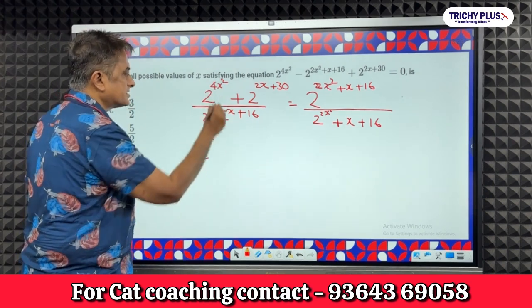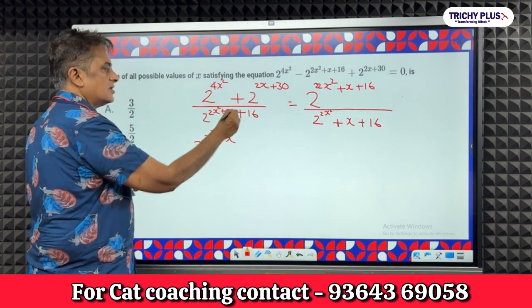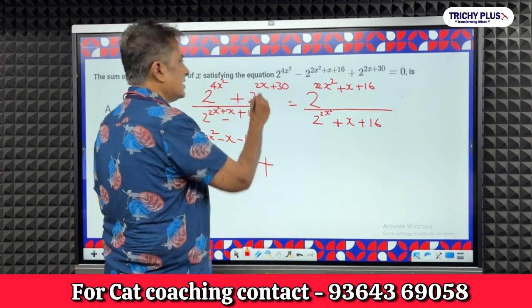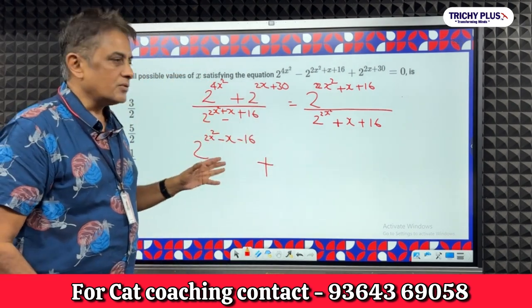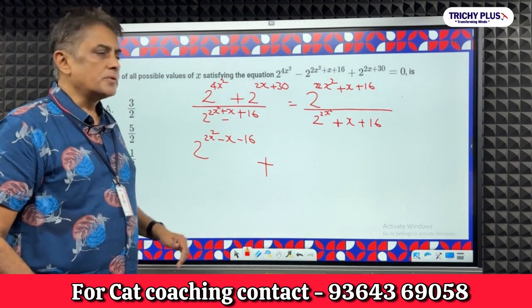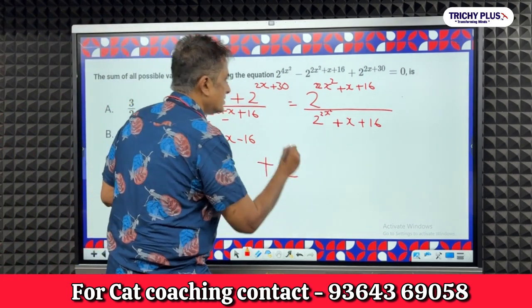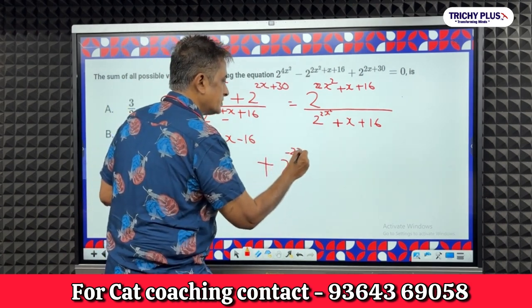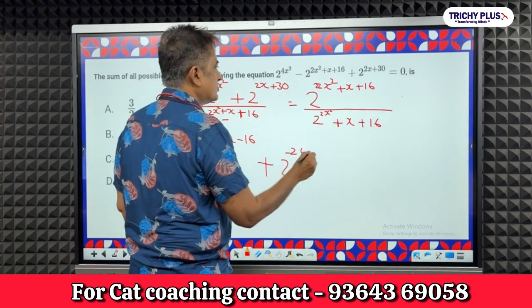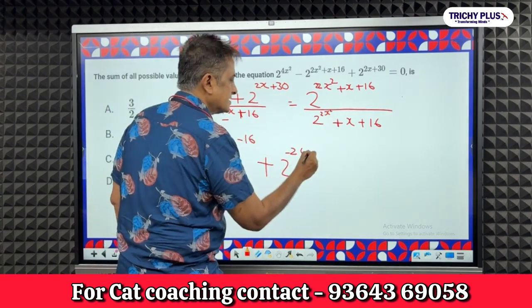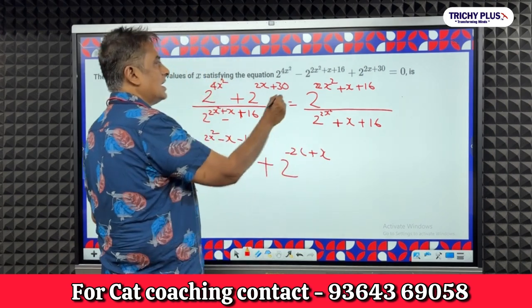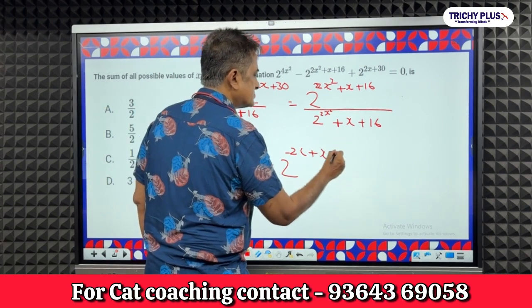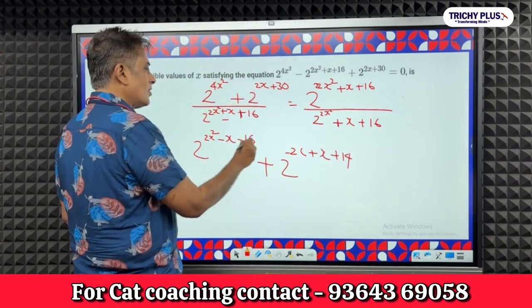Okay, when I take plus x to the numerator minus x plus 16 to the numerator, I get minus 16. Now, what should your thinking be: should I proceed with this kind of a problem? Here I take plus 2x squared; when it goes to the numerator it becomes minus 2x squared. Then minus x goes to the numerator as plus x, and then 30 minus 16 is going to be plus 14. You see, almost similar here.